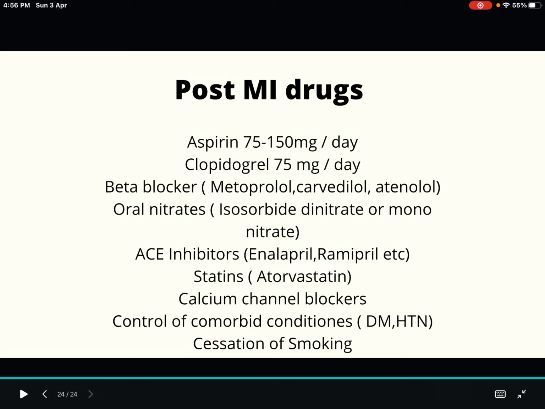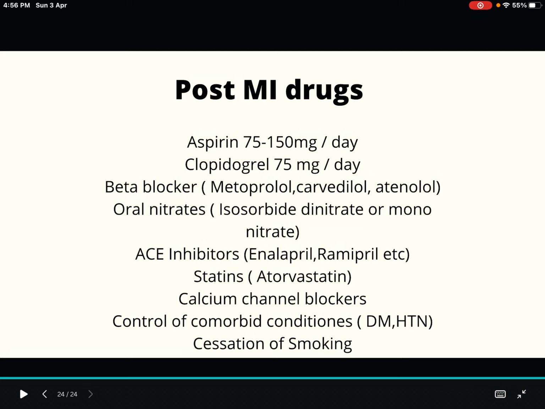Then beta blocker. As we said in the immediate measures, beta blockers like metoprolol, carvedilol, atenolol we will give. And then oral nitrate, isosorbide dinitrate or mononitrate, we can give. Then ACE inhibitor, enalapril, ramipril, etc. Then statins, atorvastatin, to reduce the LDL. And LDL we have to keep below 100.